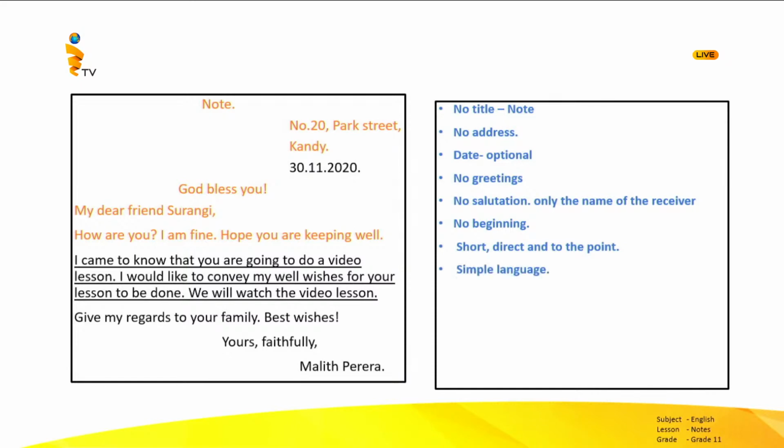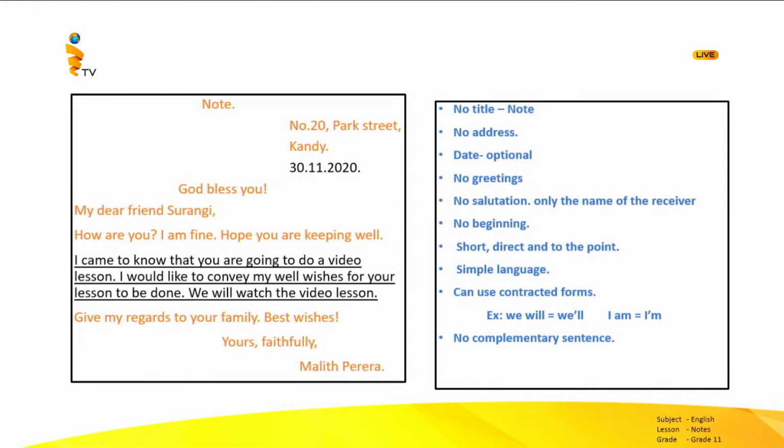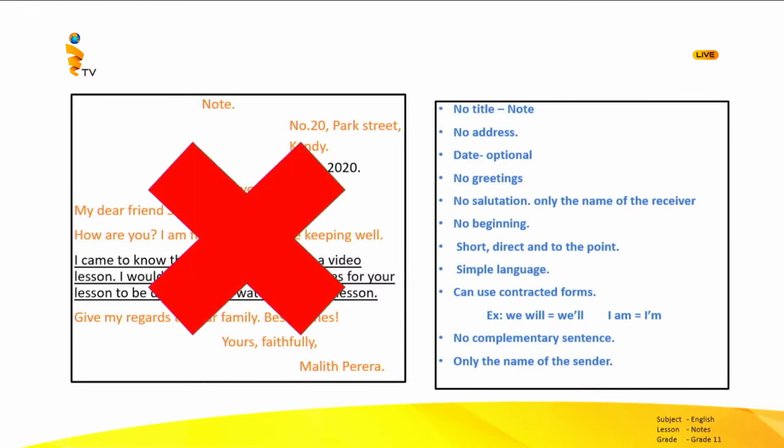Also, you must use simple language. And you can use contracted forms like this. Also, you should not write the complementary sentence. I told you that we write a note to a person that we know very well. So, no need to write further things. So, you can just mention the name of the sender. That's why I said there are some weaknesses in the second writing. It is more like a letter, not a note.